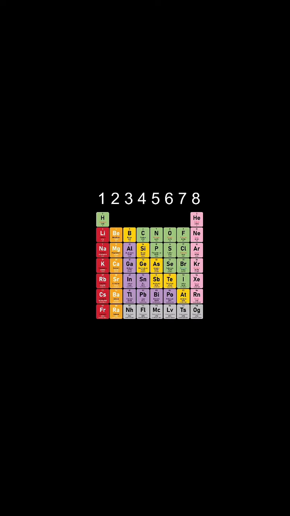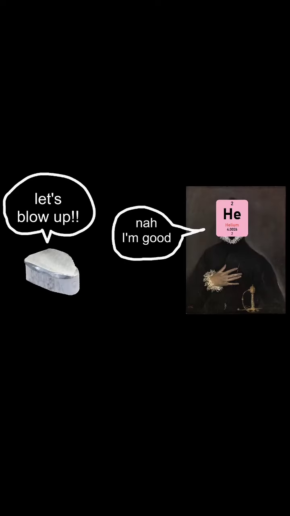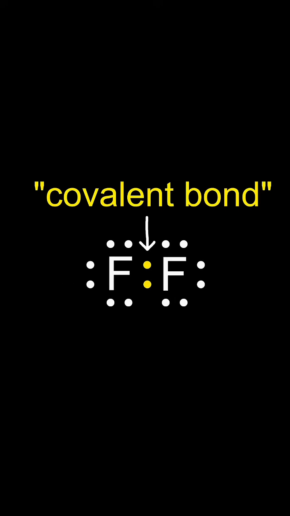If you think back to the periodic table, you'll see that all noble gases already have a full outer shell, which is why they don't really want to react with anything. If two atoms don't have a full outer shell, but can achieve one by sharing electrons, they will naturally do so, the same way a ball will go downhill, as their combined energy would be lower than if they were separate. The sharing of electrons is called a covalent bond.